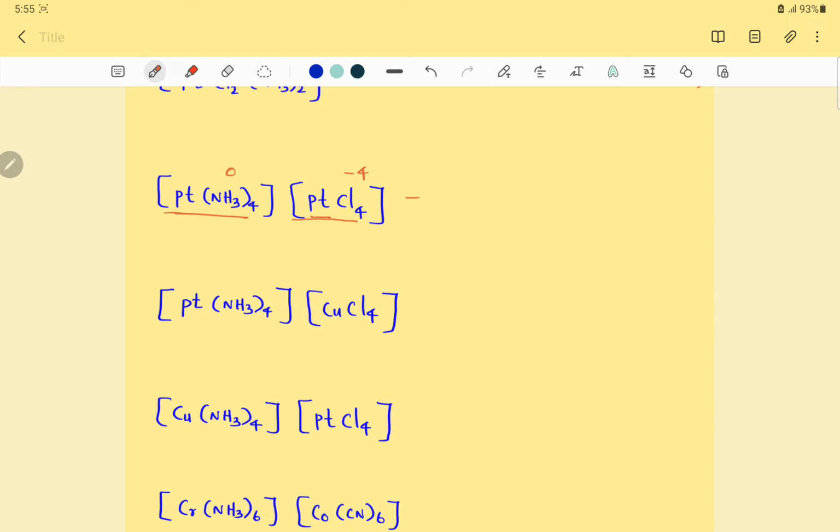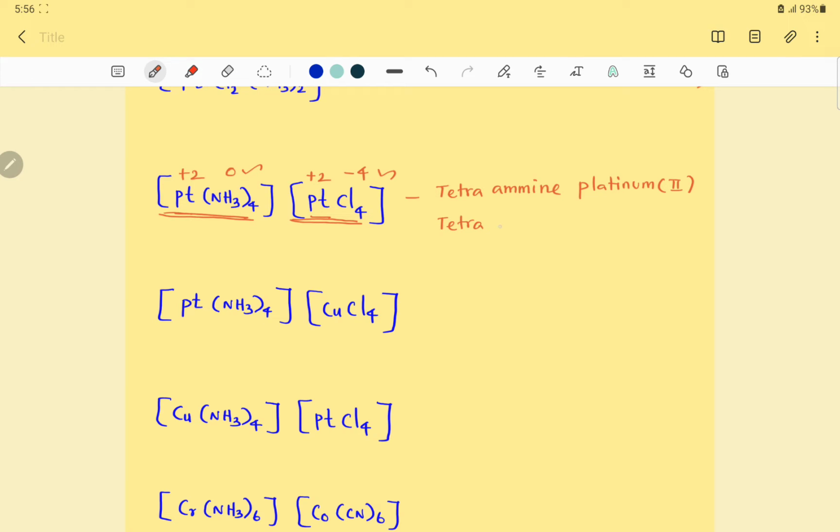So the total positive charge is supposed to be +4, which is shared between 2 platinum, +2 and +2. Right. First let us name this cationic portion followed by the anionic portion. In the cationic portion the ligand is ammine, about 4 times, isn't it? So tetraammine. Then the central metal is platinum. Tetraammine, platinum, oxidation state 2, platinum(II). Right, now this is over. Now we are coming to the complex anion.